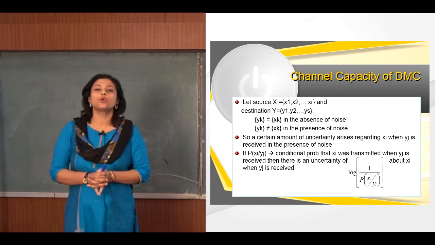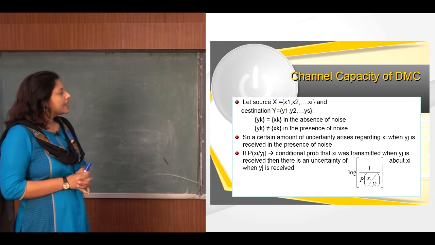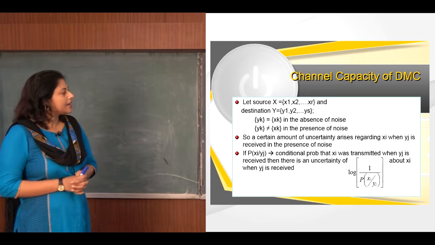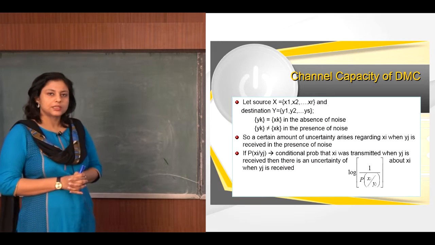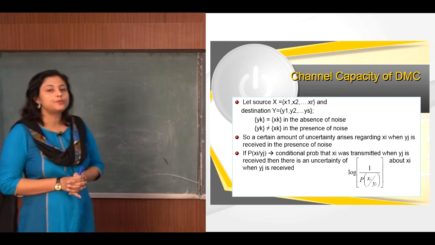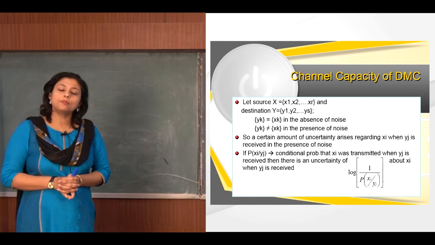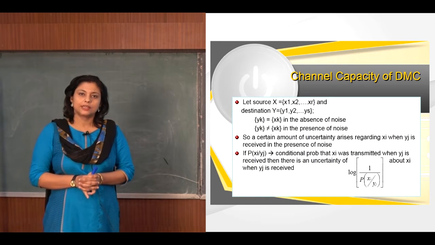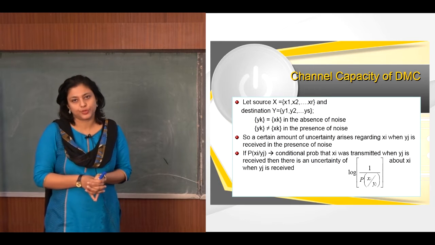Let us consider a source X having a number of symbols x1, x2 up to xr, and we consider a destination Y having symbols y1, y2 up to ys. Now yk will be equal to xk only when there is no noise. That means no change in the received signal as per transmitted signal.